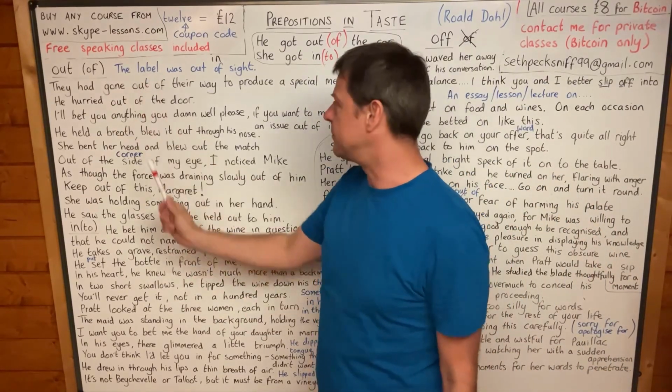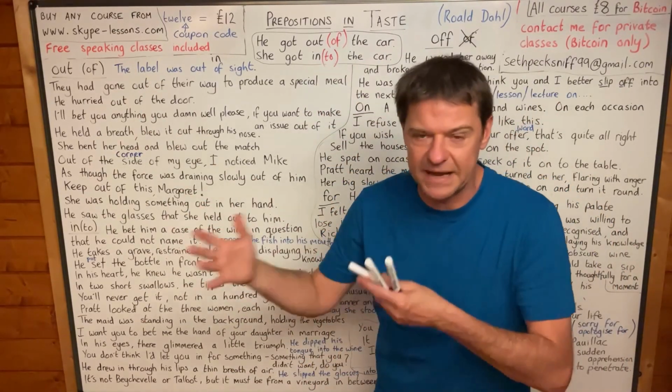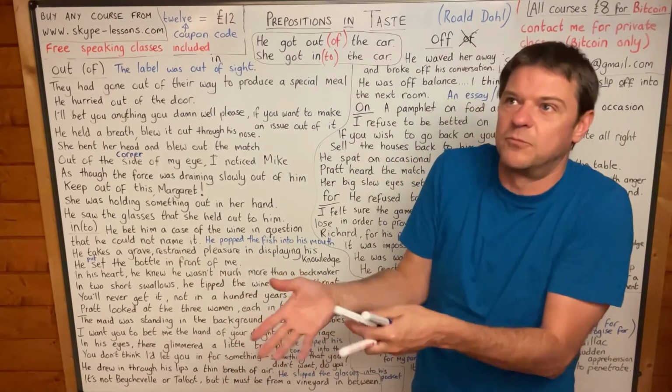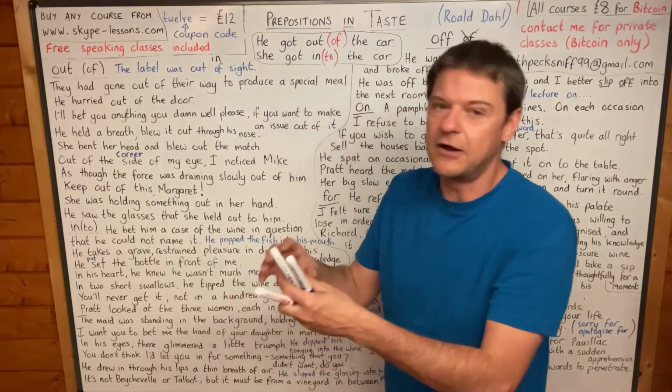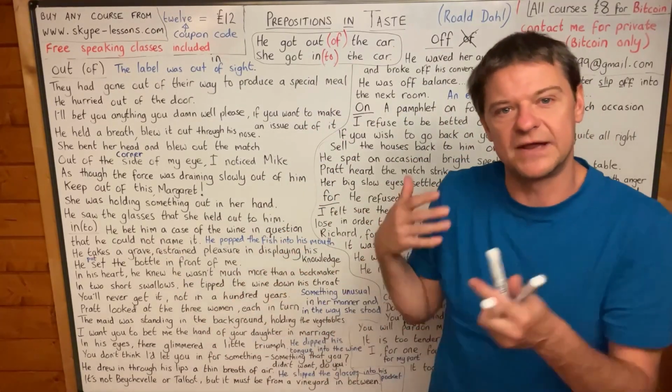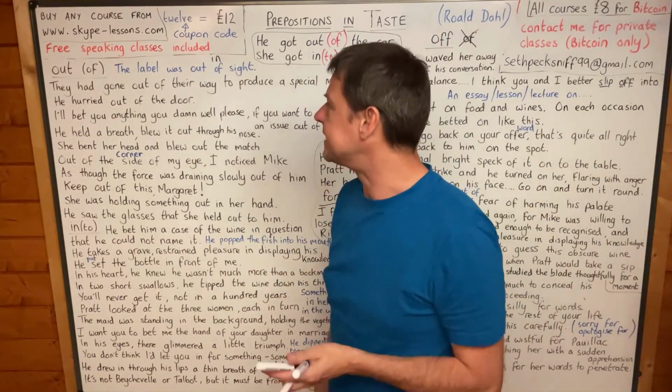And in this story, the label was out of sight, of course, because they make a bet on the wine, where the wine came from. And so Mike, the host, he hides the label. He turns it round so that the label is out of sight.